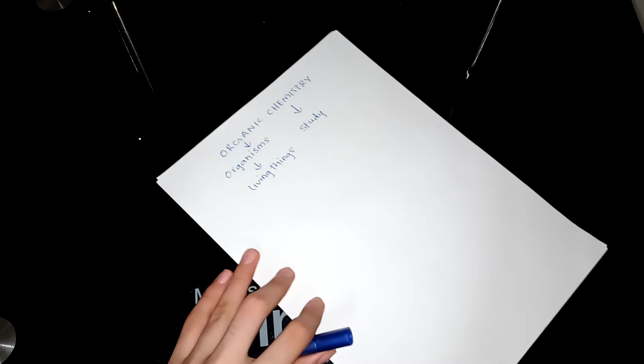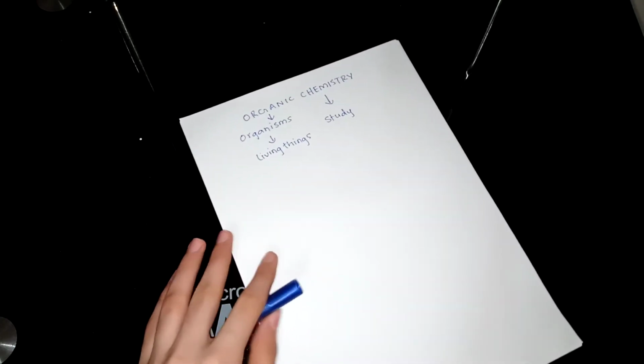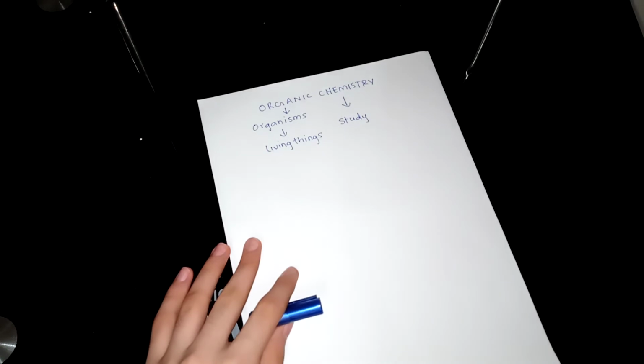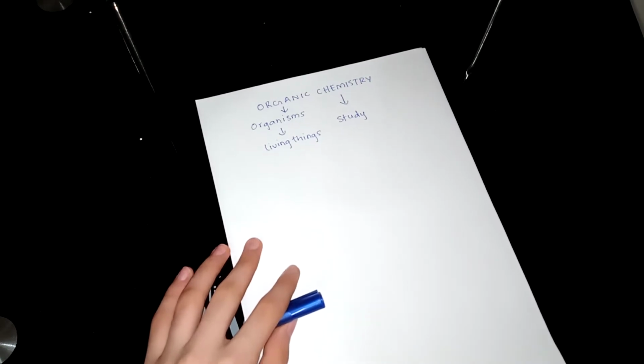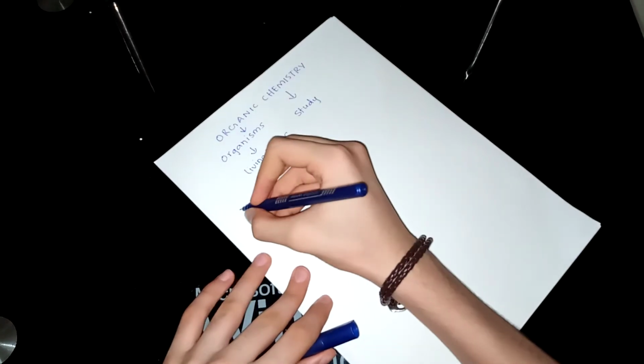So, moving further, there are a few compounds which are known as organic compounds. Organic compounds are the compounds that contain carbon, and the study of these compounds is called organic chemistry. Should I write the definition here? Yes, I should.